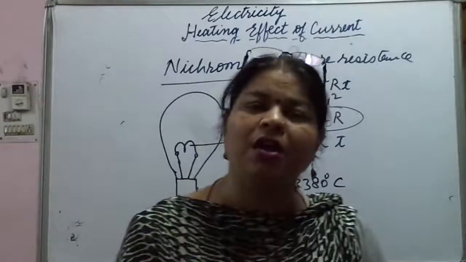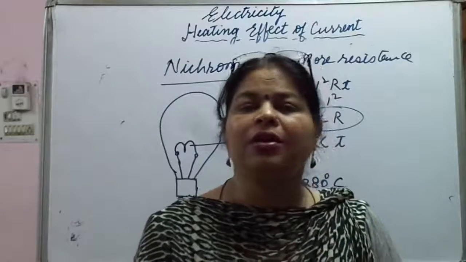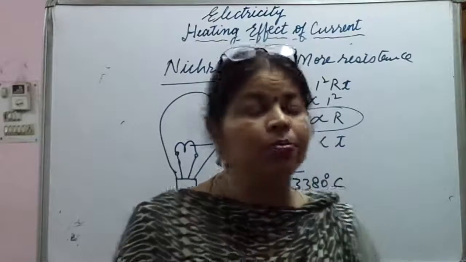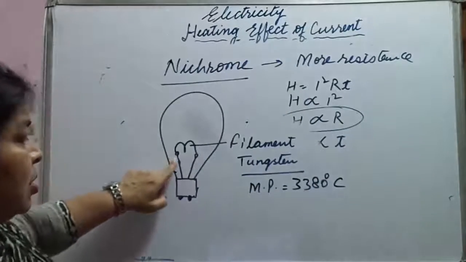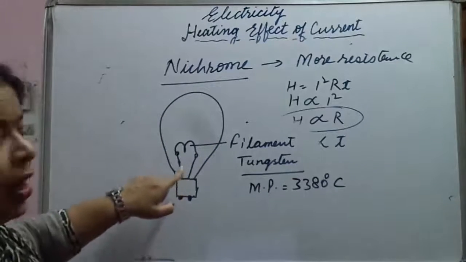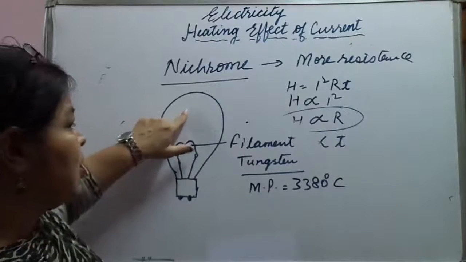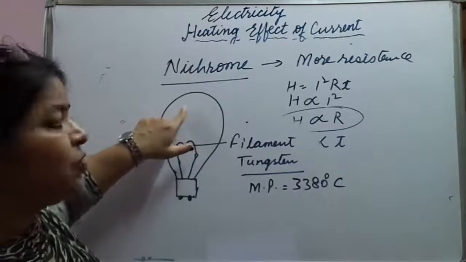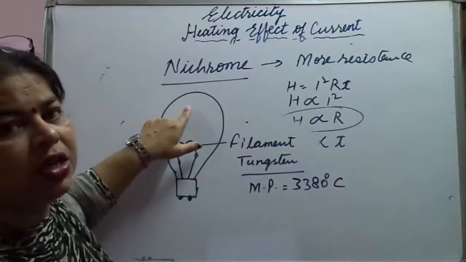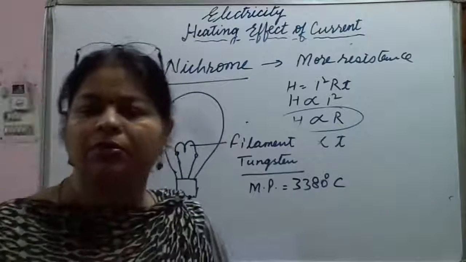this filament, when the current is flowing through this filament, what happens? It glows because of the more resistance. And because the tungsten wire is enclosed in a glass case, oxidation of this tungsten does not take place. And this glass case or the bulb is filled with argon or nitrogen, an inert gas, which does not allow the oxidation of this tungsten.